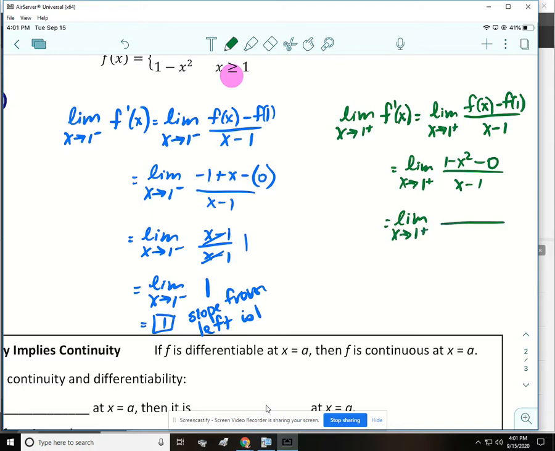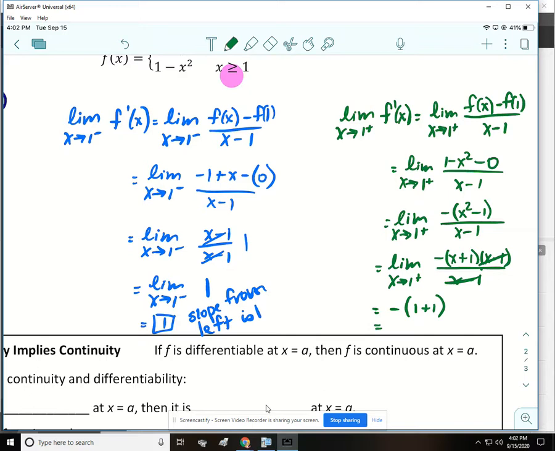So I don't really like that it's 1 minus x squared, so I'm going to factor out a negative, and then that's going to make the negative x squared positive, and it's going to make the 1 negative. All right, we need to do that to get to our answer. And then that's going to factor to x plus 1, x minus 1. The x minus 1's cancel out, so now I can plug 1 in. So it's negative 1 plus 1, which is going to give us negative 2.